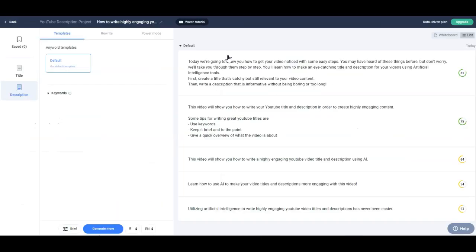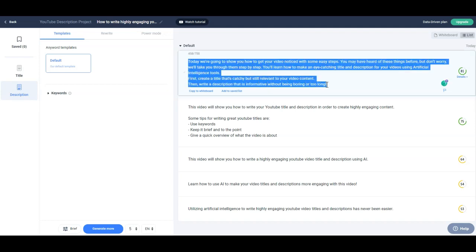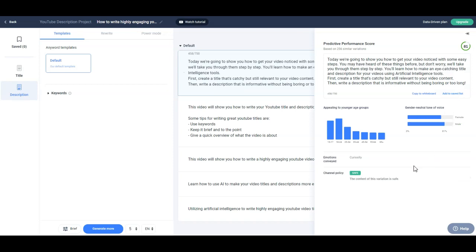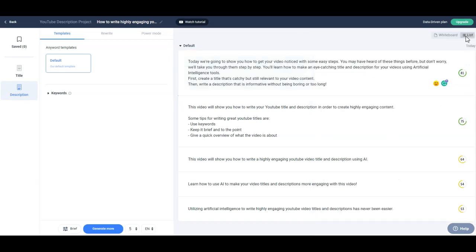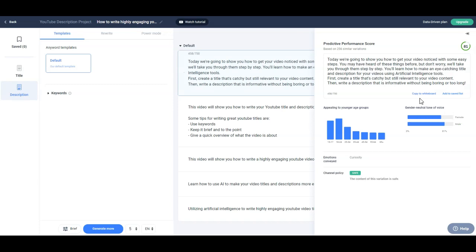So just to jump back here, you can see that it's giving us loads of different versions, and what I would do personally is use these top two because they're the best performing ones. But you can dig into the details a little bit more, and you can see that the emotion conveyed in this description is curiosity, and it resonates with males and females in the younger demographic. Okay, that's very cool stuff. Let's click on this again, and this is based on 256 similar variations. And this is the predictive performance score.